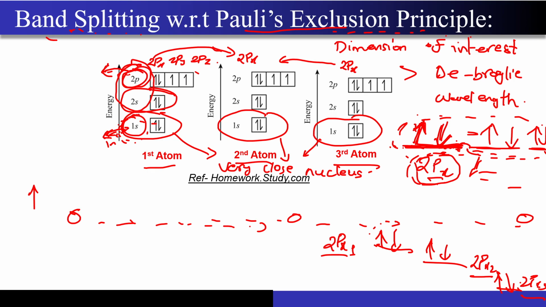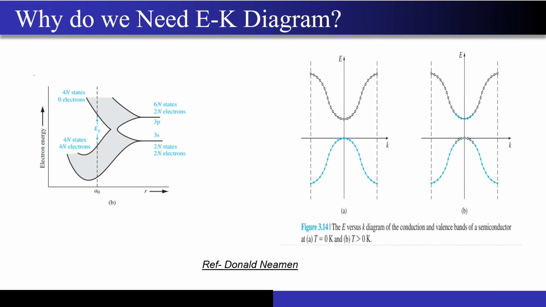Any doubts? Did you understand what orbitals are and how Pauli's exclusion principle yielded the band splitting? Okay, great. So then let's move on to the next topic, that is the EK diagram, right?